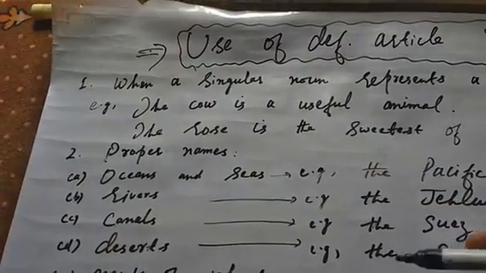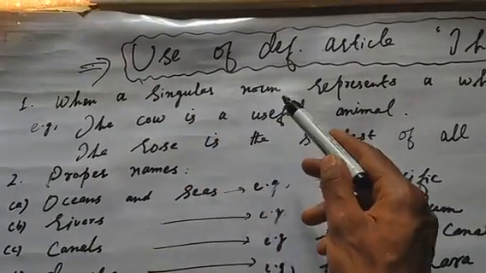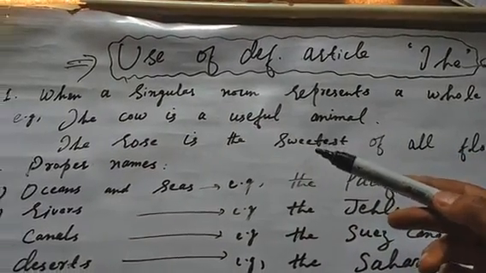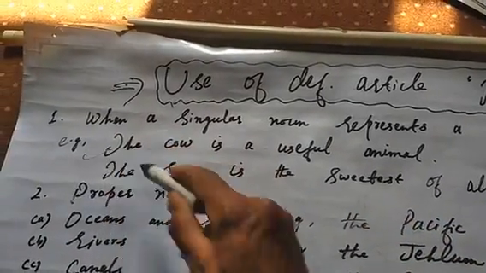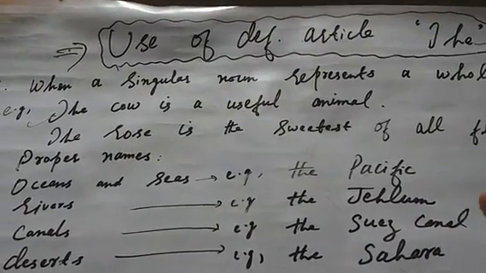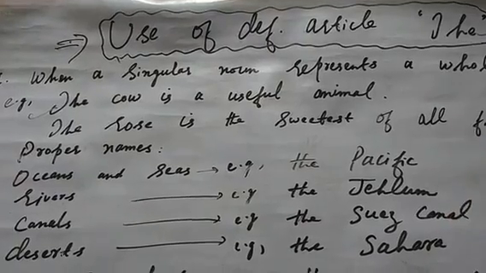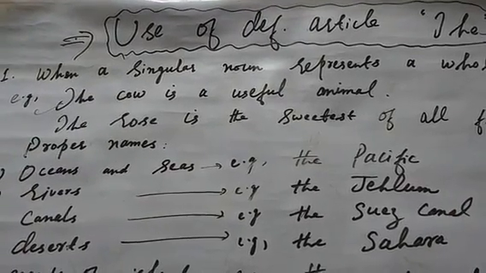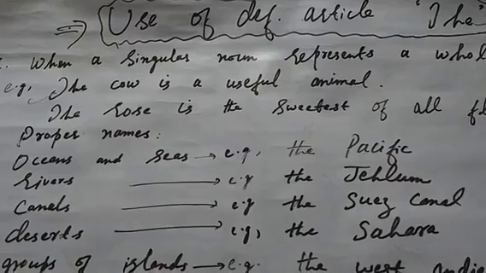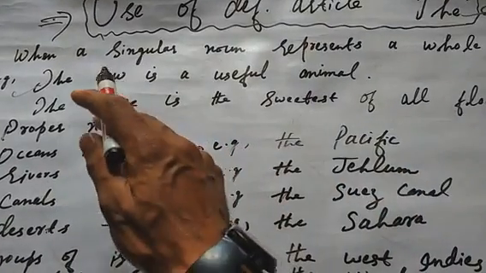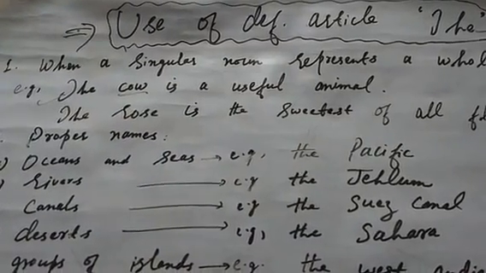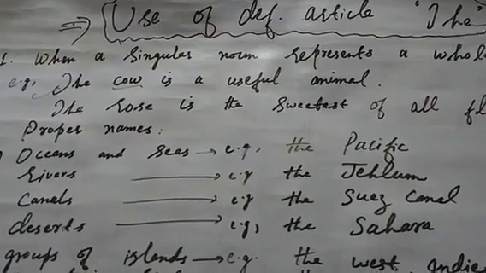The first point is, when a singular noun represents a whole class, we use "the". What does it mean? A simple example: the cow is a useful animal. When we talk about this sentence, what does it mean? It means that all cows are useful animals, but instead of "cows" we use "the cow". This word "cow" represents the whole class of cows. Are you getting me? It means all cows are useful animals.